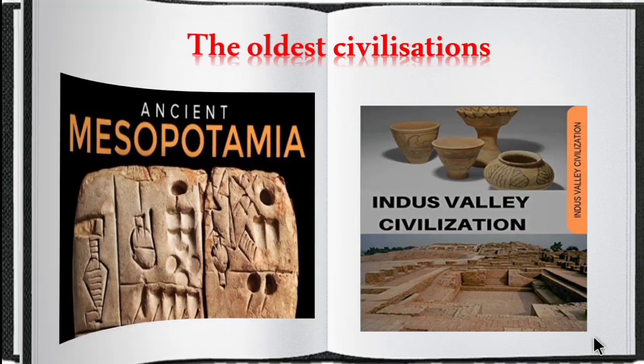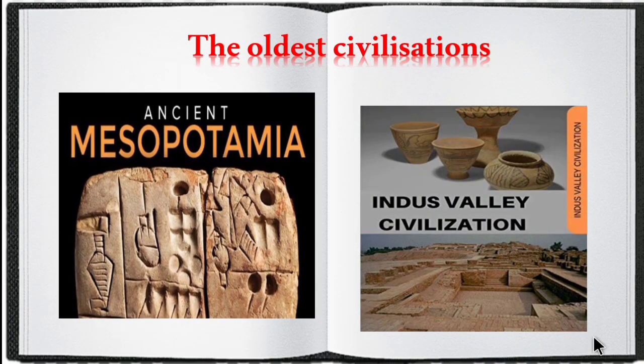Let's move on to the oldest civilizations like the Mesopotamian civilization and the Indus Valley civilization. Every civilization flourished near river valley areas, because the soil in the river valley is very fertile and can be used for agriculture.